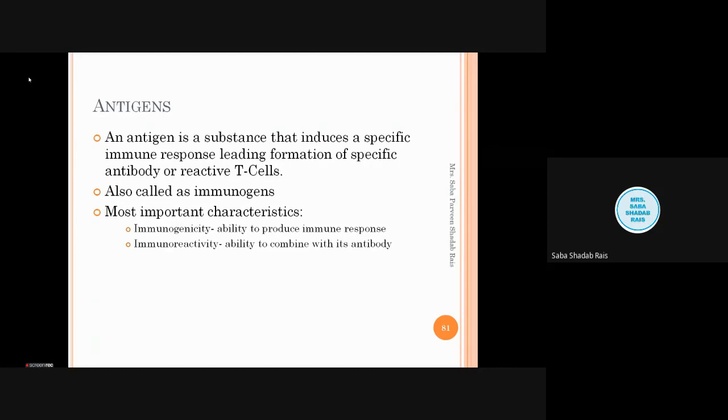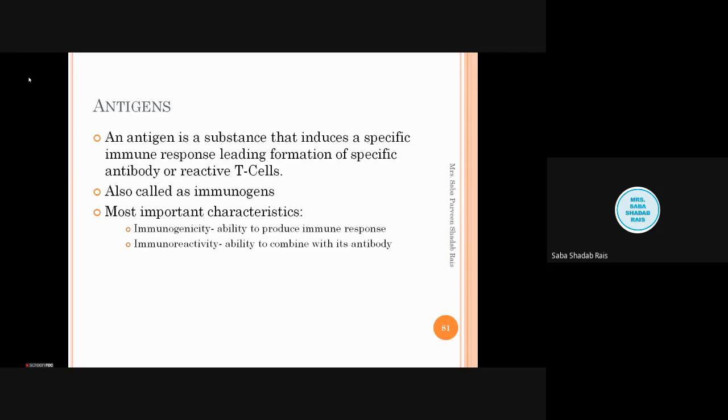It is not necessary that all antigens will have immunoreactivity. Some antigens can just bring about the immune response and can be killed by the T cells. We have already discussed these things in T cells and cell mediated immune response.